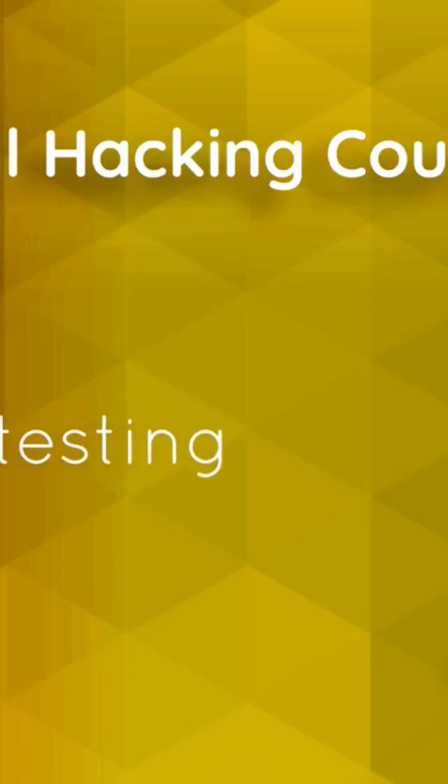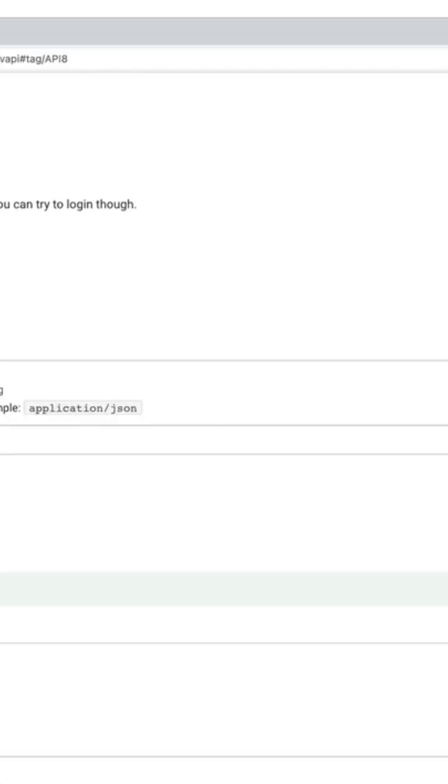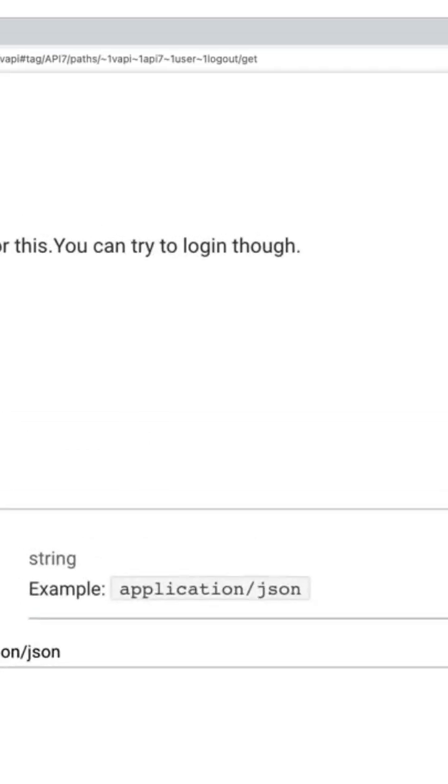Hi, within this lecture, we're going to go ahead and solve the API 8 challenge. So if we take a look at the API 8, it says injection. So far so good. So this is probably SQL injection,